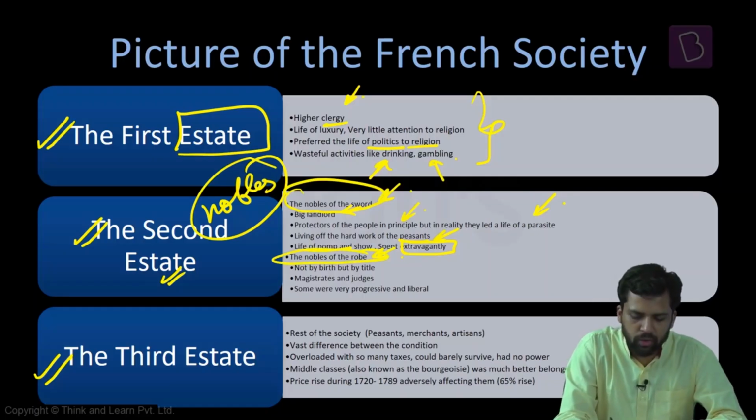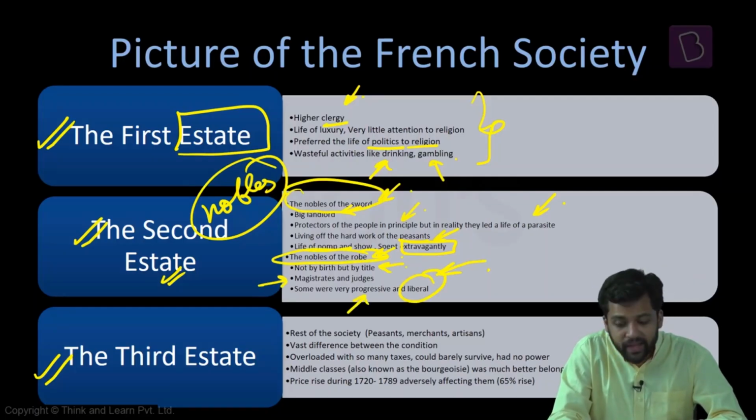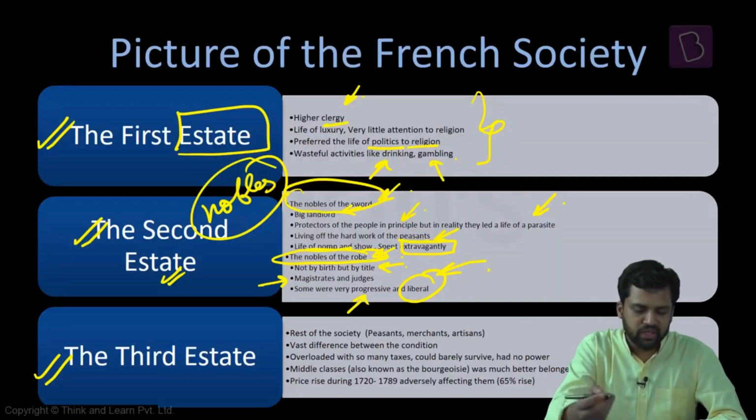Then another kind of division in society was the nobles of the robe. The nobles of the robe were not nobles by birth, but they were nobles by title. They were the magistrates, the judges. And among them, there were certain people who were extremely progressive. They were not conservative. They were very liberal, and they also helped in the French Revolution. So basically, they supported the third estate against the first and the second estate. Now, what is the third estate?